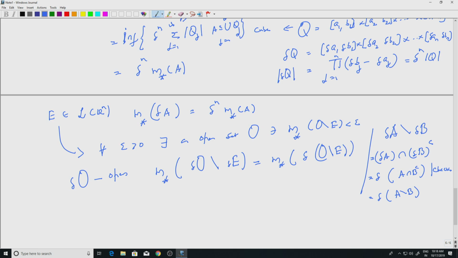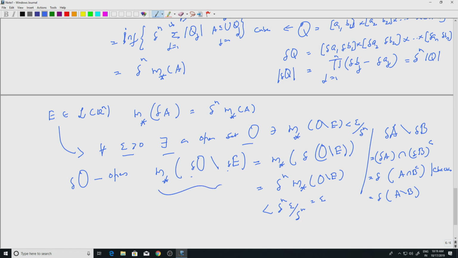So that is what we have used, and we know that when you dilate, m star has the property that delta to the n comes out. So the measure of delta O minus delta E is less than delta to the n times epsilon. That is also enough. If you want to be very precise, for every epsilon there exists an open set O such that m star of O minus E is less than epsilon by delta to the n. You can start with that. So that will give me that delta O minus delta E is delta to the n times this, equal to epsilon.